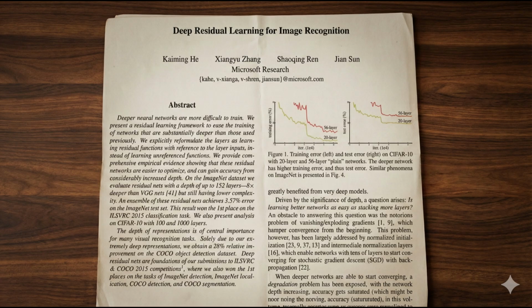ResNet became the default backbone for computer vision for half a decade. This paper proved that architecture matters. A clever design can overcome fundamental training problems. Skip connections are now everywhere in modern AI.